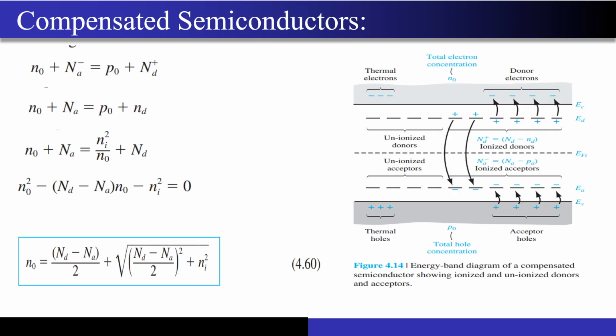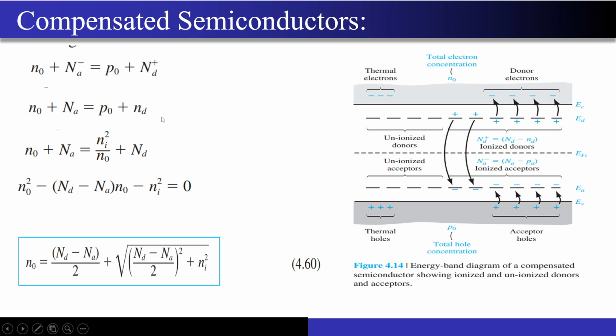Now we will go on with the last numerical for today, I guess. So the compensated semiconductor concept must have been taught to you, right? So what was this concept? It was nothing but we have donors, we also have acceptors, right? Now in a semiconductor where I am adding donors as well as acceptors, if their concentrations are almost of the same magnitude, it becomes difficult for me to judge whether the semiconductor is actually N type or P type and what is the concentration of free electrons and holes.